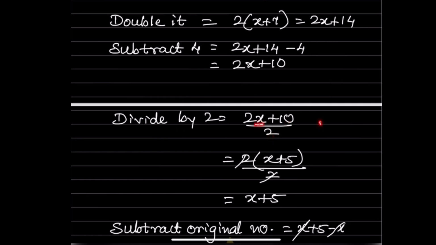So what you can see when you write it, 2x plus 10, this is the first term, this is the second term. So we will take 2 common. What remains in the bracket is x plus 5. So again you can check it, 2x plus 10 is 2 into (x plus 5), we have to put a bracket over here. So 2 and 2 get cancelled over here. So what remains is x plus 5.